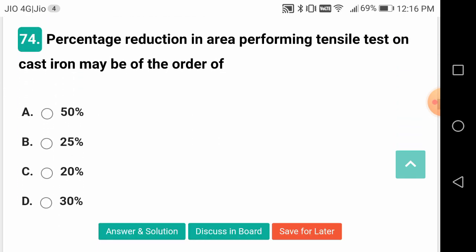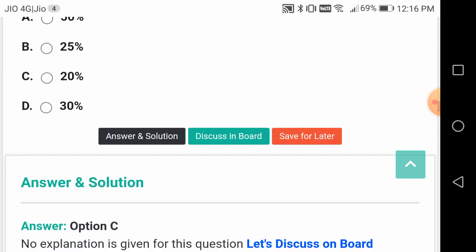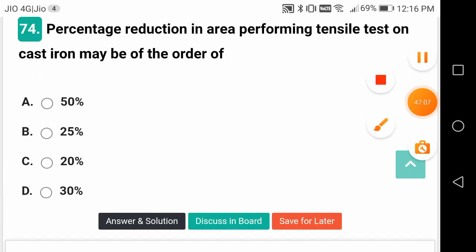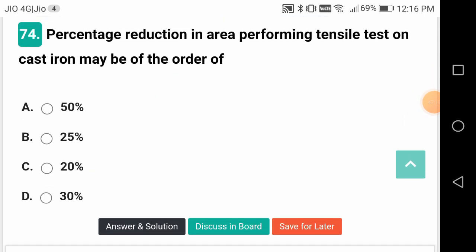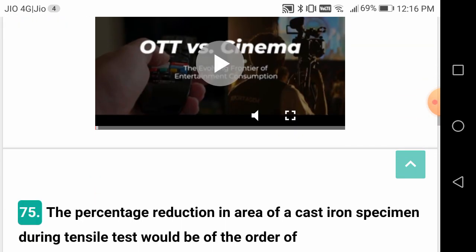Percentage reduction in area on performing a tensile test on cast iron may be of the order of what percentage? This is a good question, friends. 20% is very least. Sometimes zero also, friends. Actually, percentage reduction will be zero for brittle materials normally, but in some cases it is 20%. It is least among all the values because it is a brittle material. For ductile materials, it will be highest.